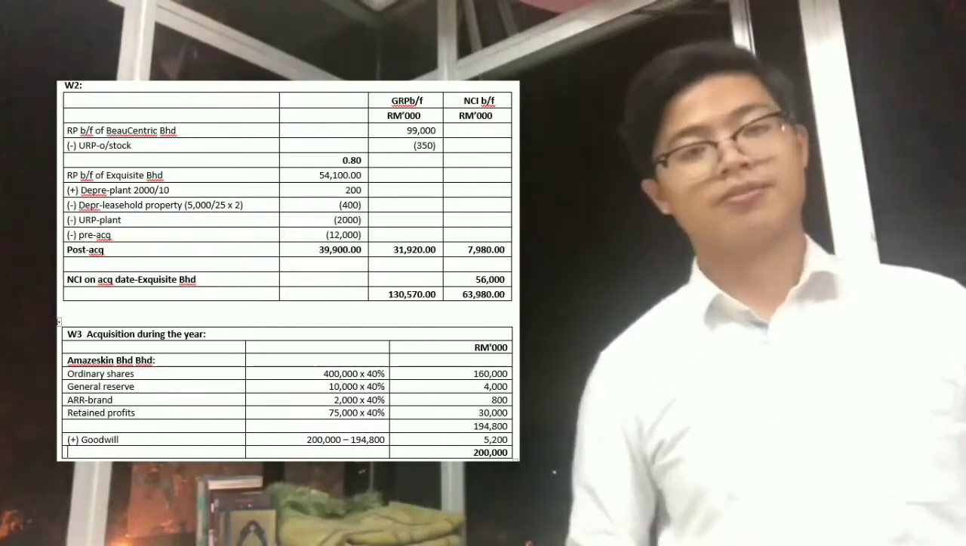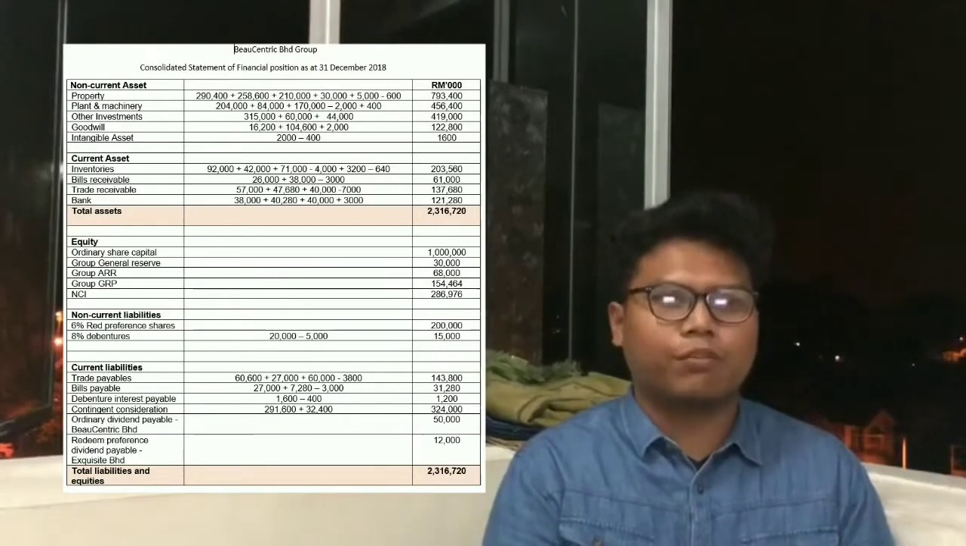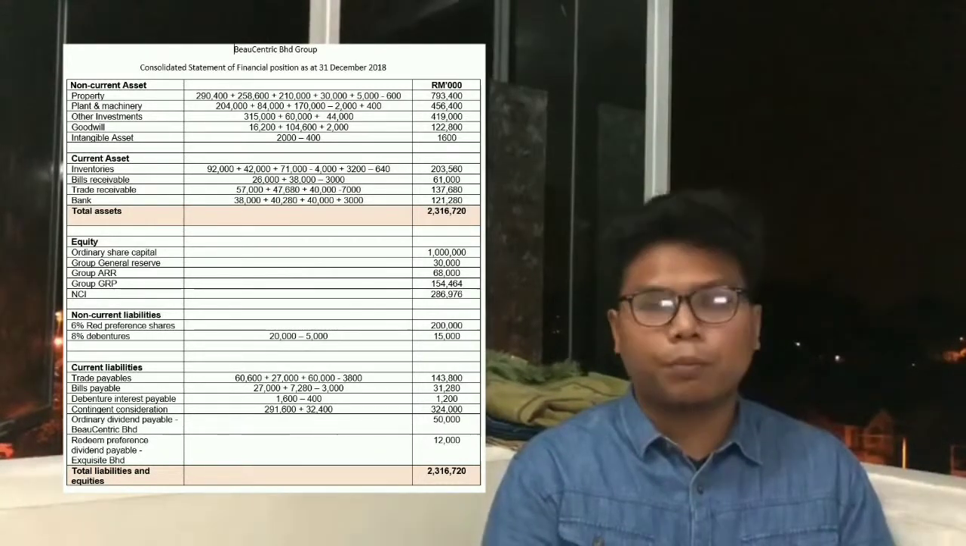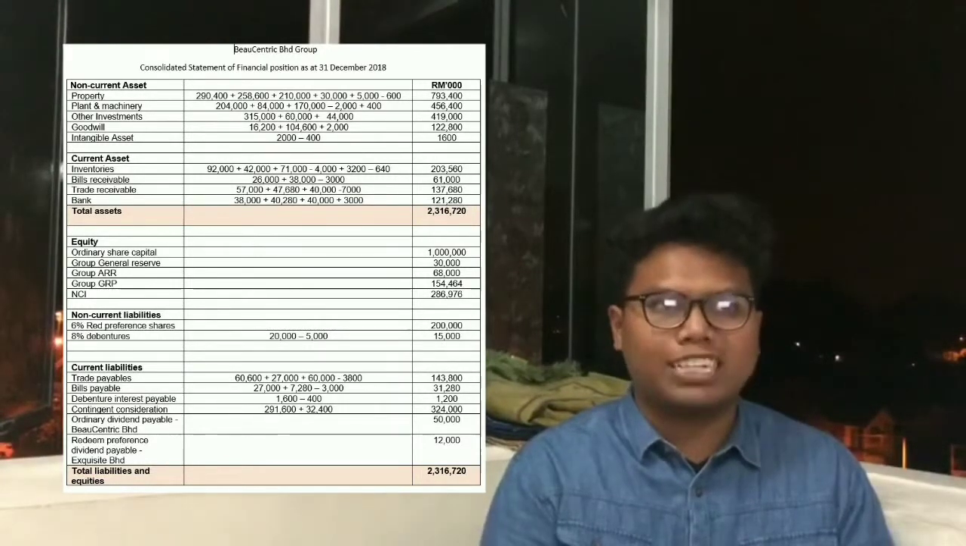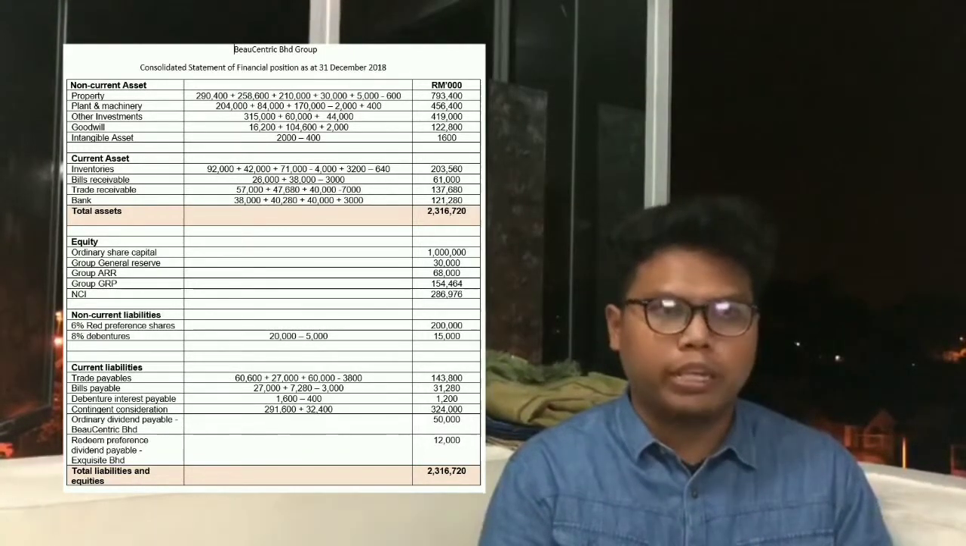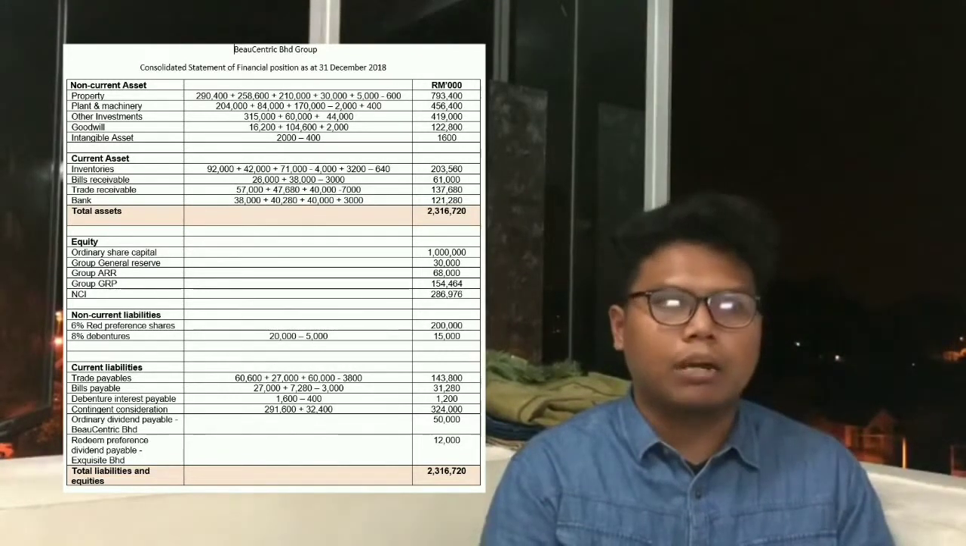Moving on to question F, prepare the consolidated statement of financial position of Biocentric Berhad as at 31st December 2018. For the answer, we will use RM1000. As usual, we start with the non-current asset, which the first one is property. We take all the figures given from the question and then add 30,000 for adjustment for additional information number 1, which is ARR for property of Skin Berhad, and then plus 5,000 for adjustment for leasehold property of Exquisite Berhad, and deduct depreciation of leasehold property amounting to 600.